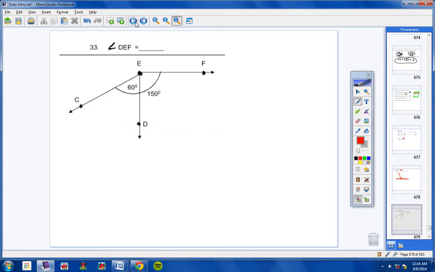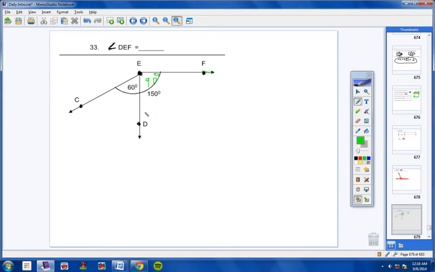Number 33. I was very clear on the test, students. I was very clear that 60 is this little angle right here. I was very clear about that the day we went over the test, okay? And 150 is this whole angle. 150 degrees goes from here to here to here. This whole angle is 150. Now, if the whole angle is 150 and this much is 60, then wouldn't this much over here have to be 90? Sure it would, because 90 plus 60 would give me 150.